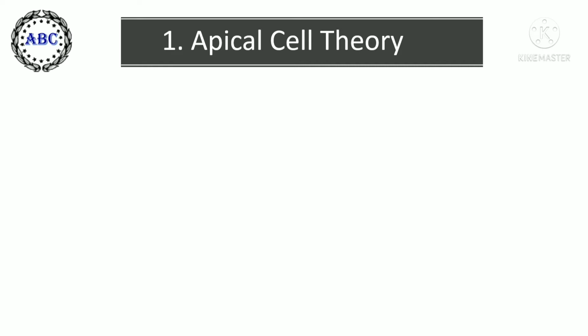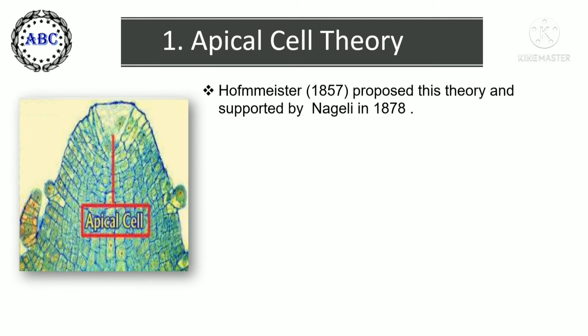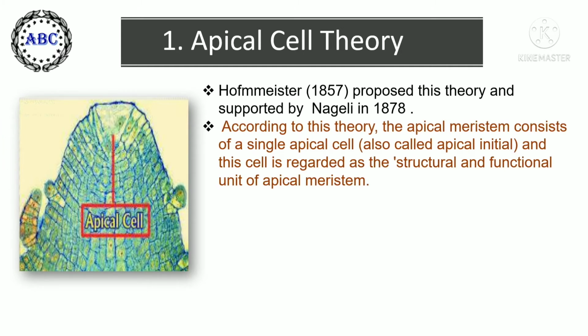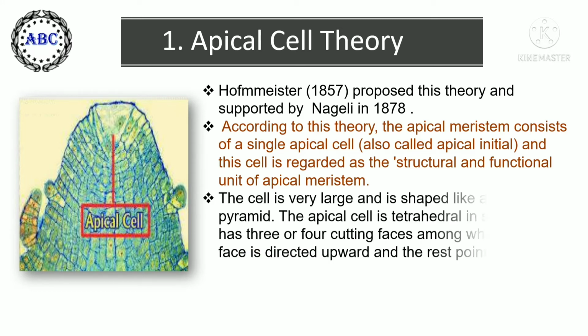In many lower plants like marine algae, bryophytes and pteridophytes, the growing region shows a single apical meristematic cell instead of many celled meristem. Due to this fact, the apical cell theory was proposed by Hofmeister in 1857 and supported by Nageli in 1878. According to this theory, the apical meristem consists of a single apical cell called the apical initial, and this cell is regarded as the structural and functional unit of apical meristem.